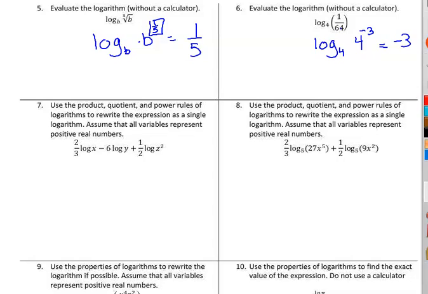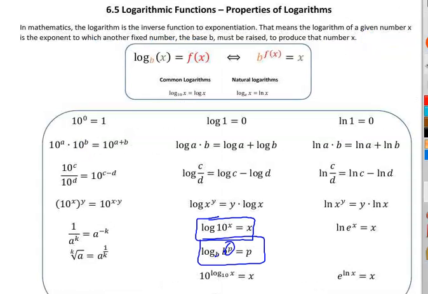For number 7, it says use the product or quotient and power rules of logarithms. So that's where when you're multiplying, we added, turned it to addition, and when it was division, it became subtraction of separate logs. Well, we're going to use all that and put this back together. So our goal, as long as these logs have the same base, we only have to write the base once. So let's talk about a number in front. How did we get a number in front? Well, if we look back, when did we have a number in front? It was when it was the power. So we're going to move that back to the power.